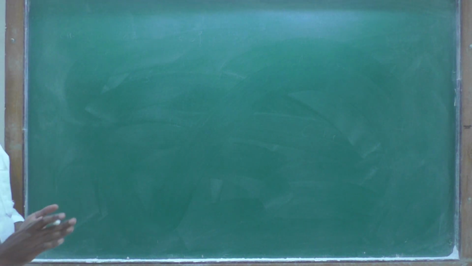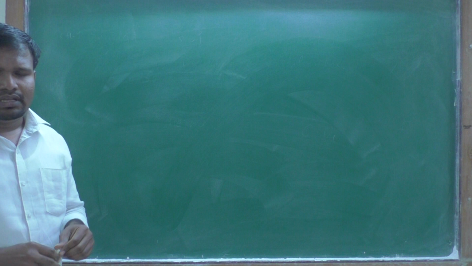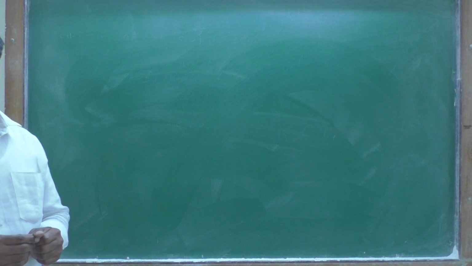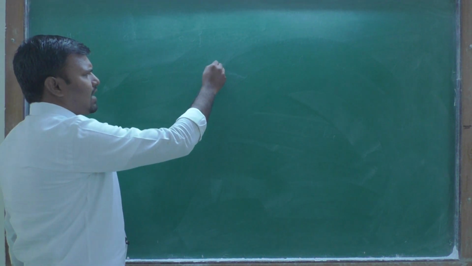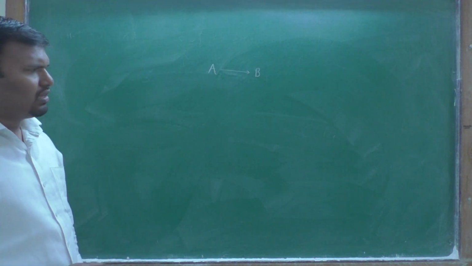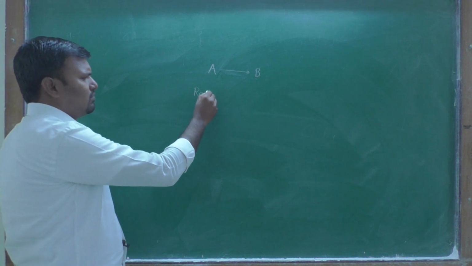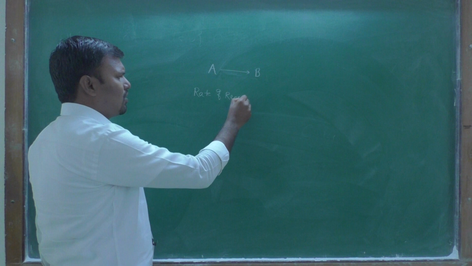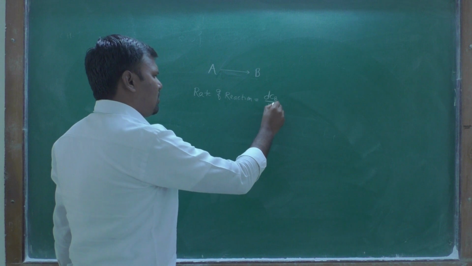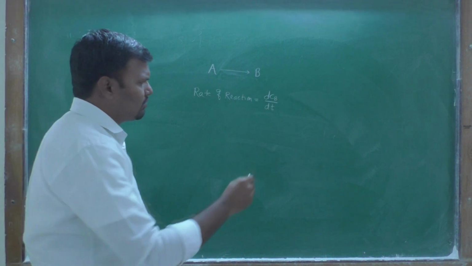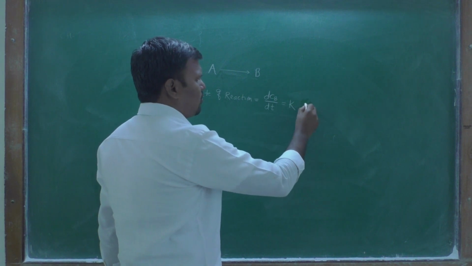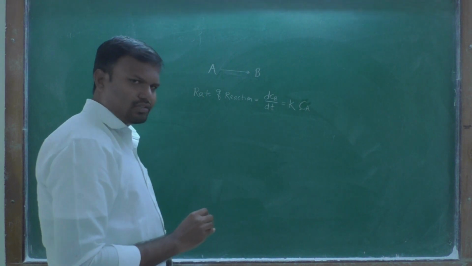Dear friends, now we will discuss the second method to find the Arrhenius equation. We have the reaction A gives the product B. Then the rate of reaction is given as the change in concentration of product with respect to time is equal to the rate constant and the concentration of the reactant.